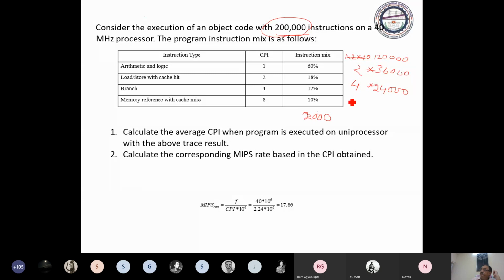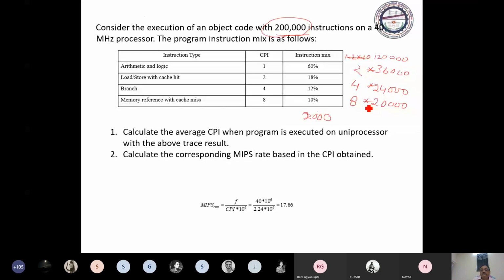It has to be referred from the main memory. Then we need 8 cycles. So it is 10%, which means 20,000.